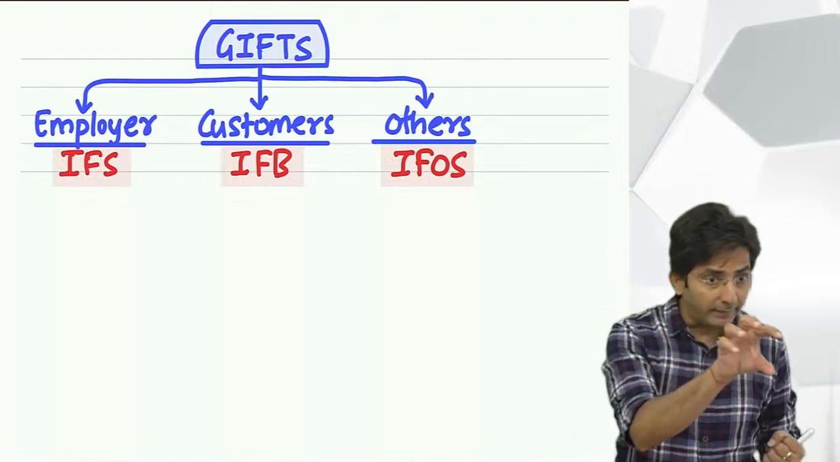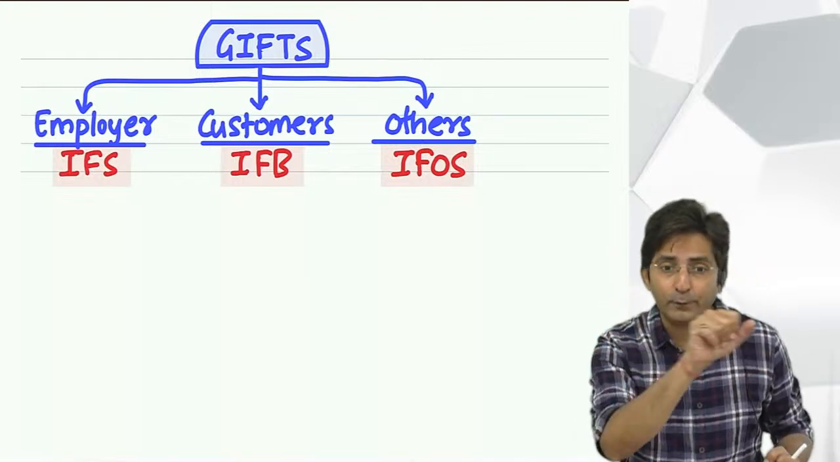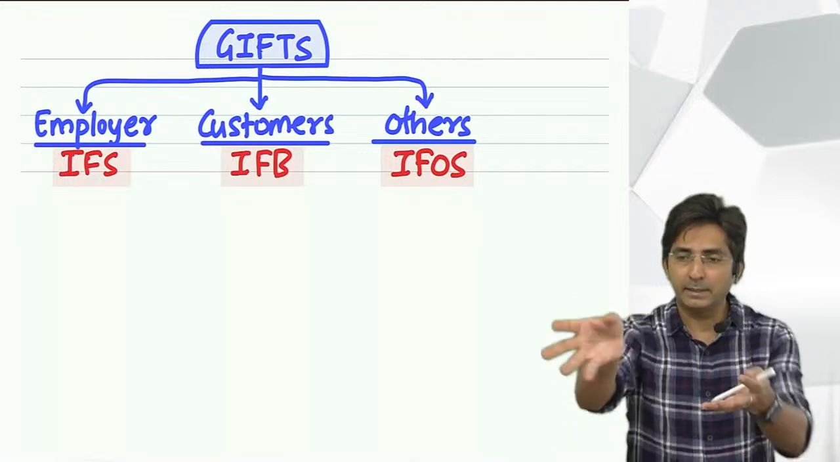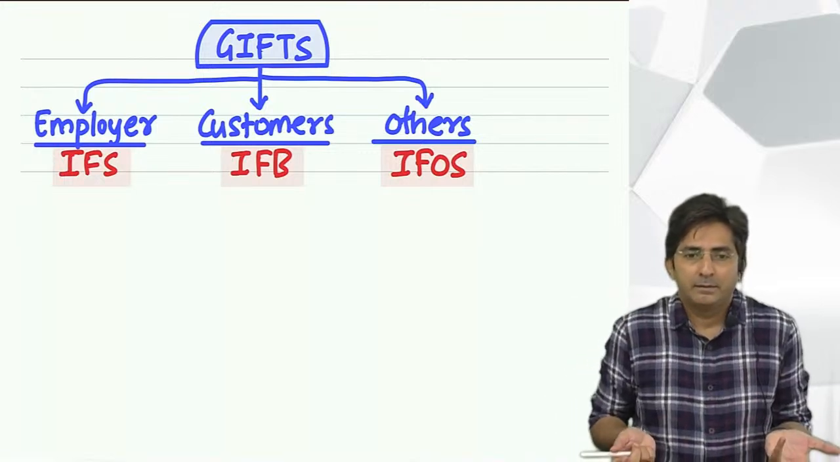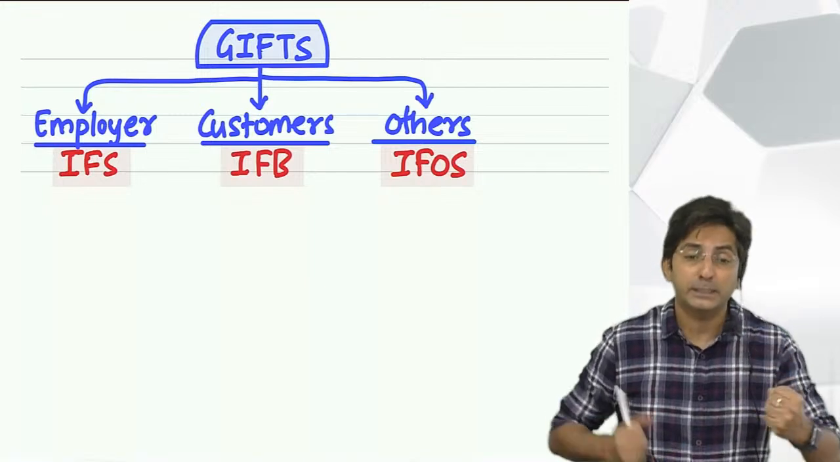See, receiving and earning are different. Receiving: someone gives the money, I have received it. But that is not my earning. Earning, when do you say it's my earning?